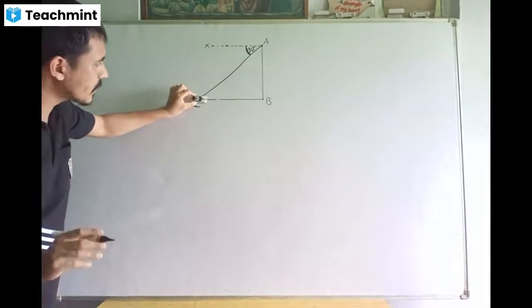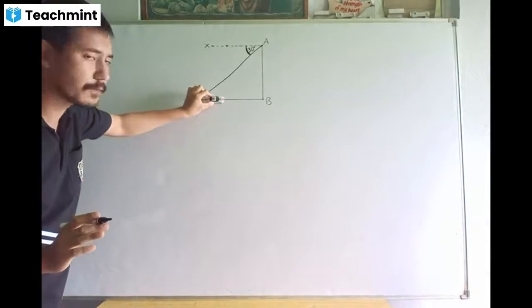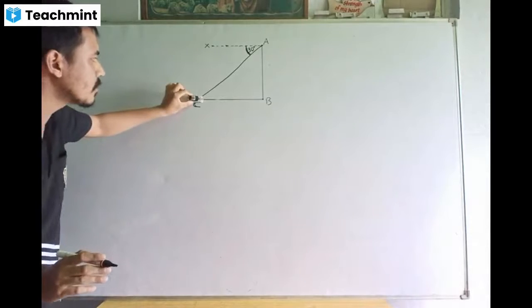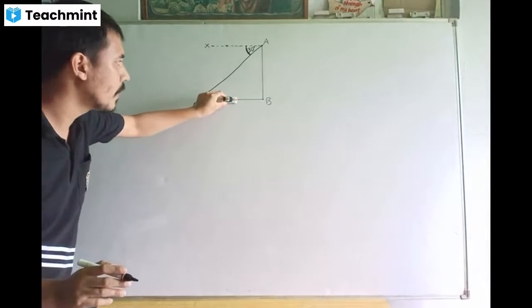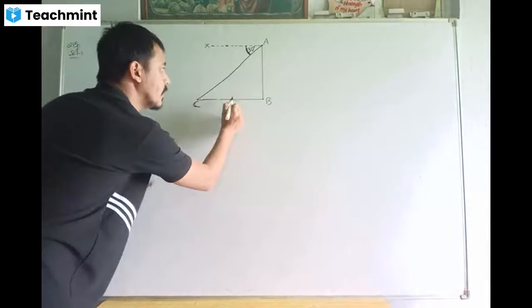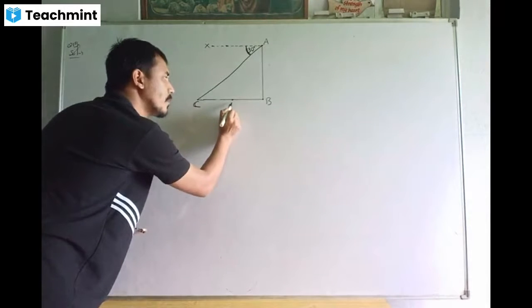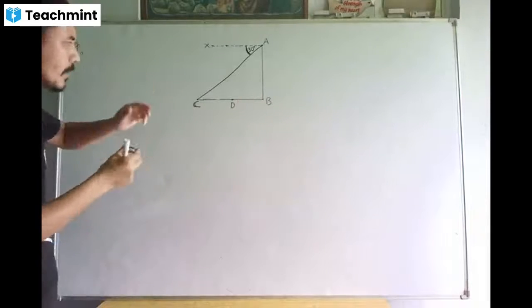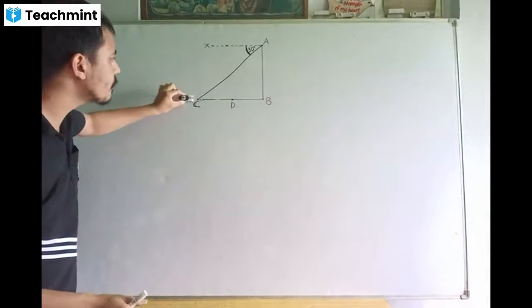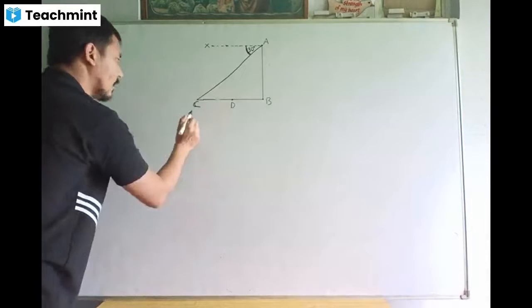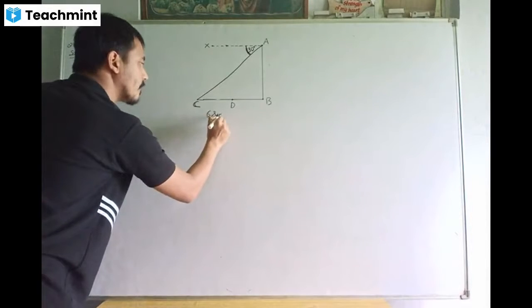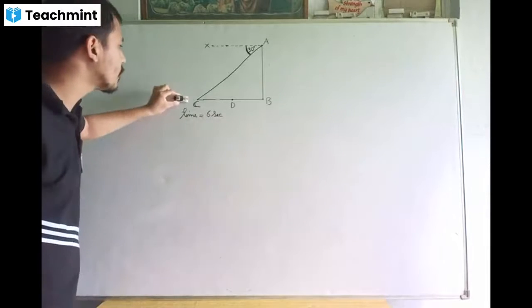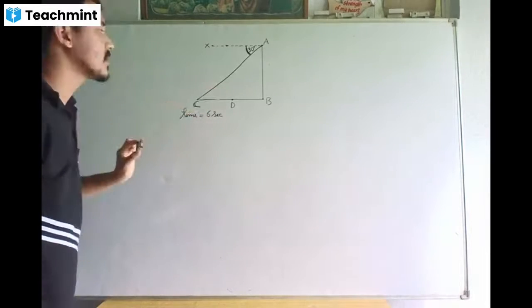Now, the car is continuing to approach the foot of the tower without stopping. After 6 seconds, the car reaches a point closer to the tower. So the time taken by the car in going from C to D is 6 seconds.